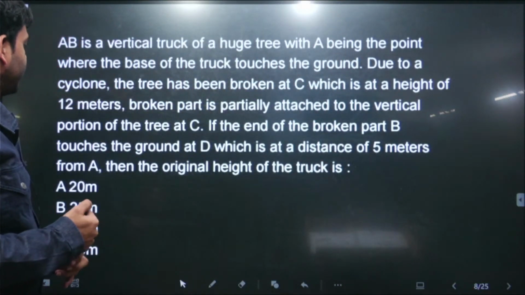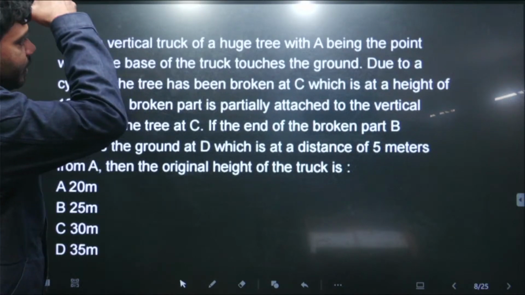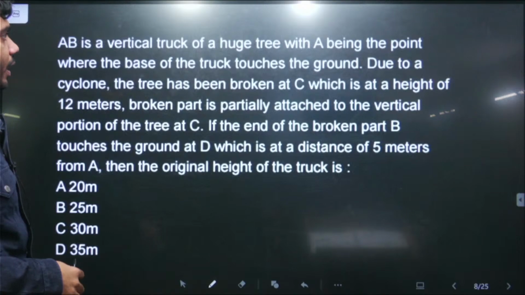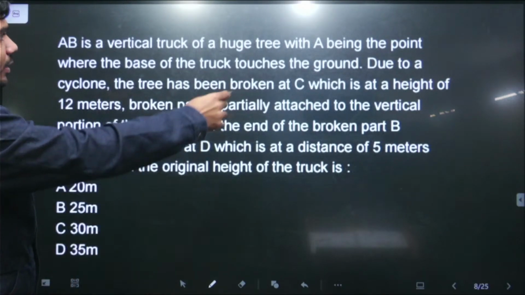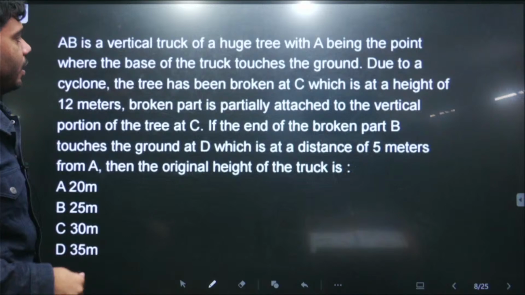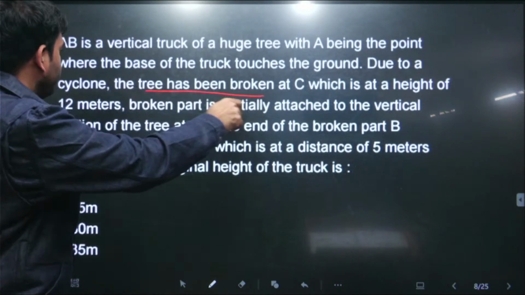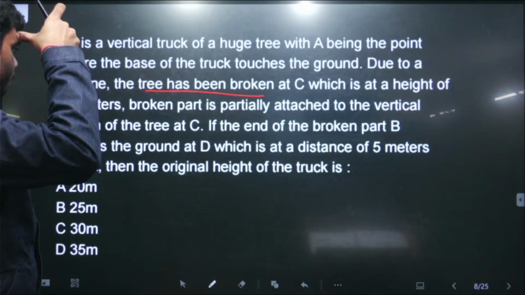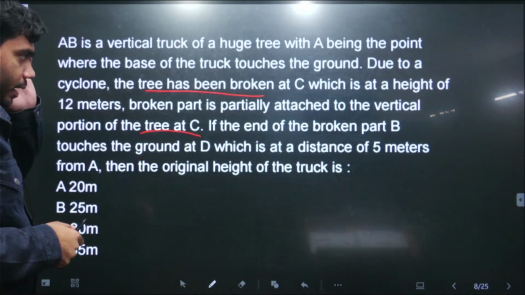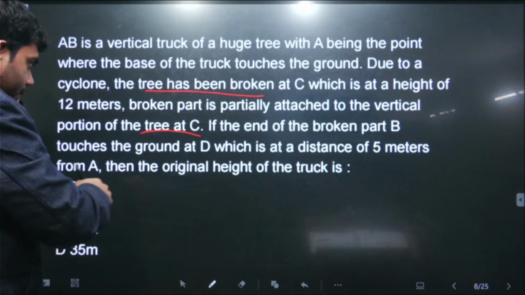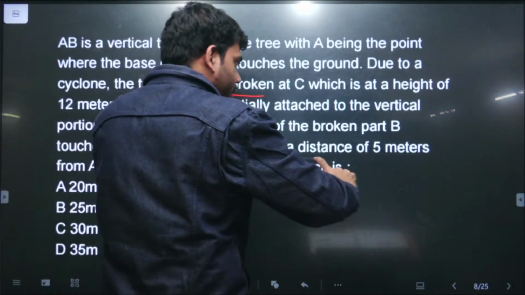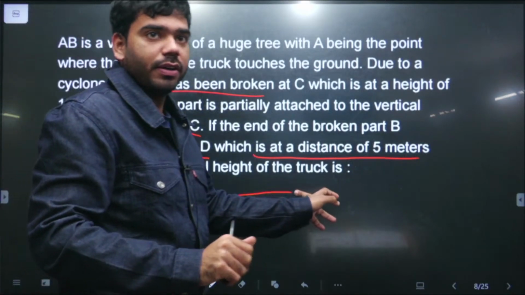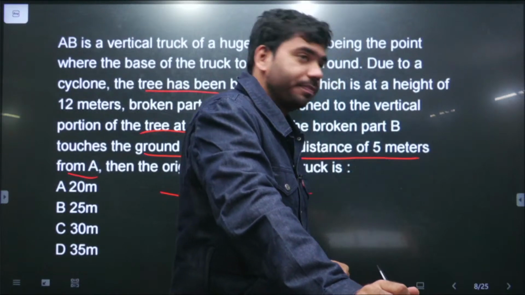So this question is saying AB is a vertical trunk of a huge tree, with A being the point where the base of the trunk touches the ground. Due to cyclone, the tree has been broken at C, which is at a height of 12 meter, and the broken part is partially attached to the vertical portion of the tree at C. If the end of the broken part B touches the ground at D, which is at a distance of 5 meters from A, then the original height of the trunk is, right? So this is the question.